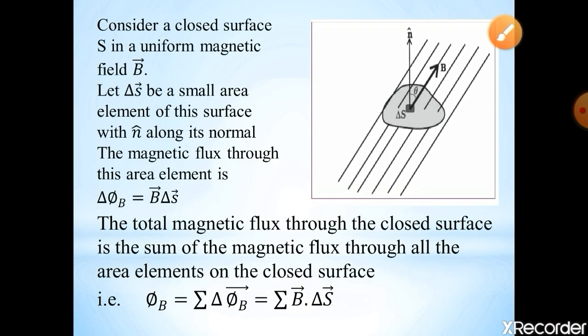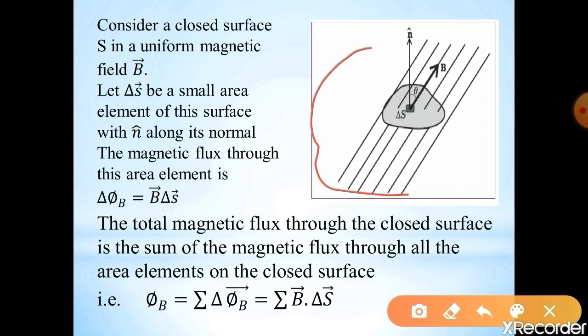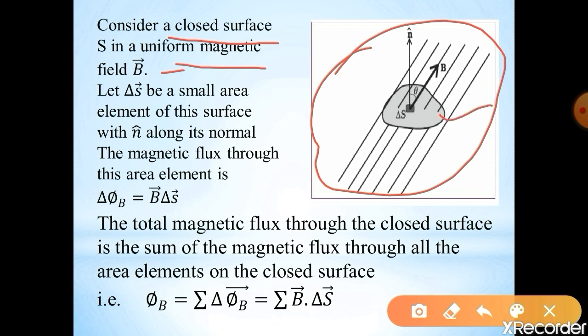See here, this represents the figure. In the figure, consider a closed surface S in a uniform magnetic field. So this is the closed surface. That closed surface, we place inside a uniform magnetic field. So let delta S be a small area element of this surface with n cap along its normal.